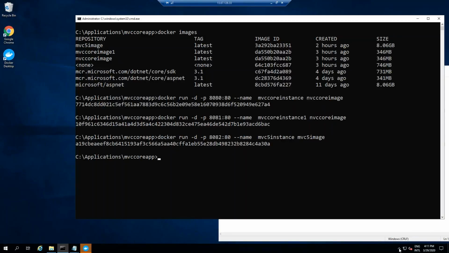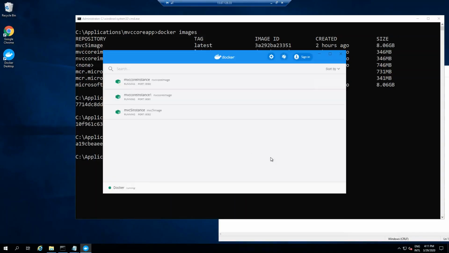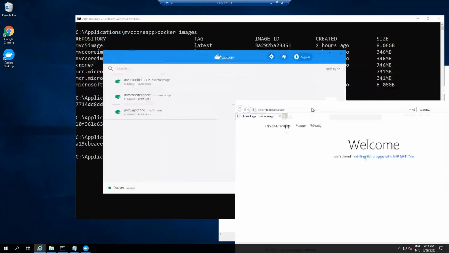And all of this, I can see it on the Docker dashboard. So you can see here, I can go to Docker out here, and you can see this Docker dashboard. I can go to the dashboard and I can see my instances running, right? So let us go to this MVC core instance and let us try to run this. So I can open them in the browser. So you can see my MVC core instance is running out here.